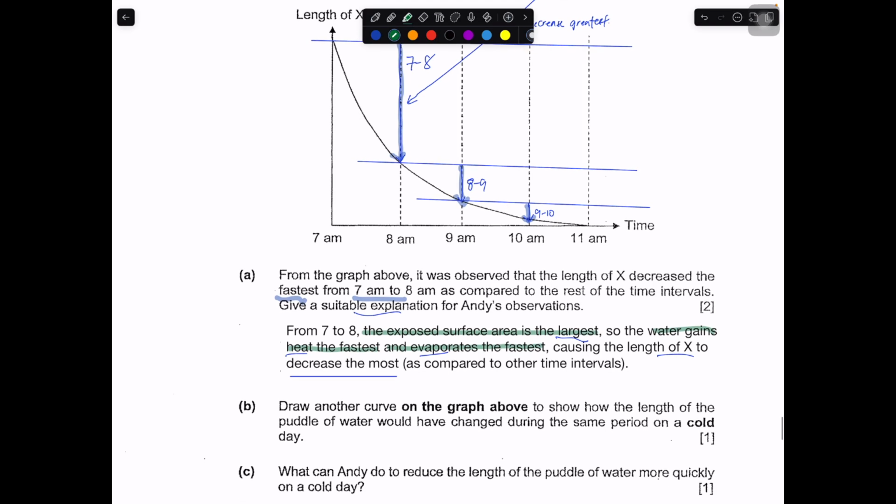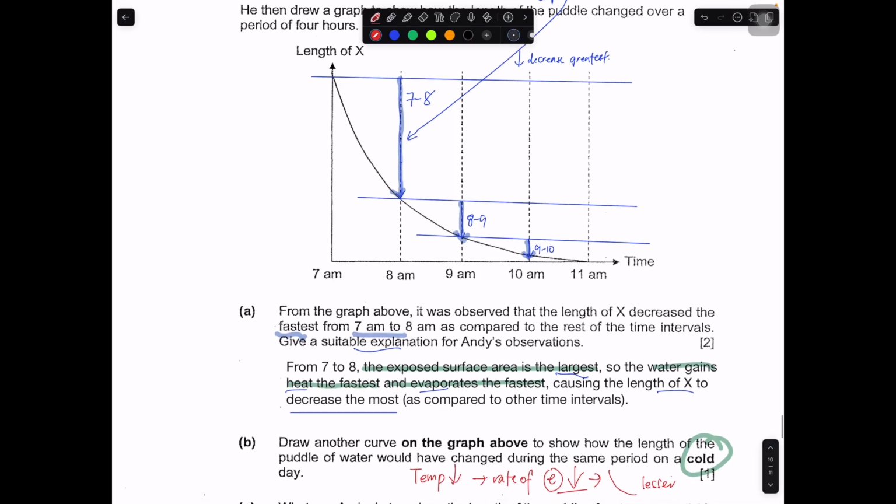Okay, draw another curve on the graph above to show how the length of the puddle of water would have changed during the same period on a cold day. On a cold day, the temperature of the surrounding will decrease, right? So the rate of evaporation will also decrease. When the rate of evaporation decreases, that means the drop in the curve will be much lesser.